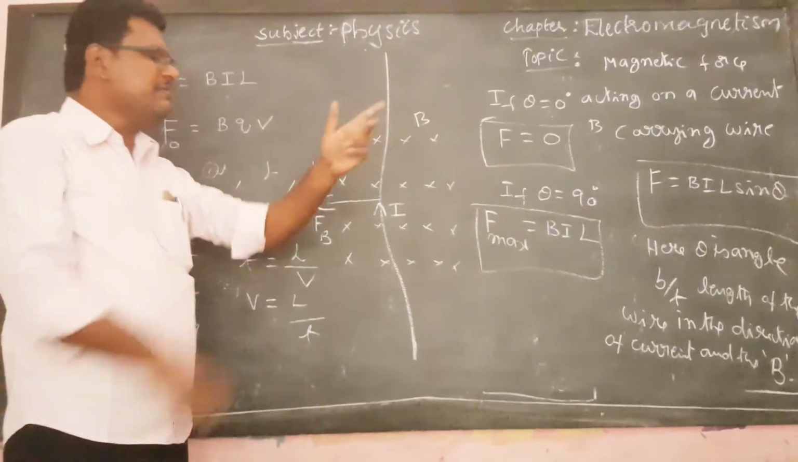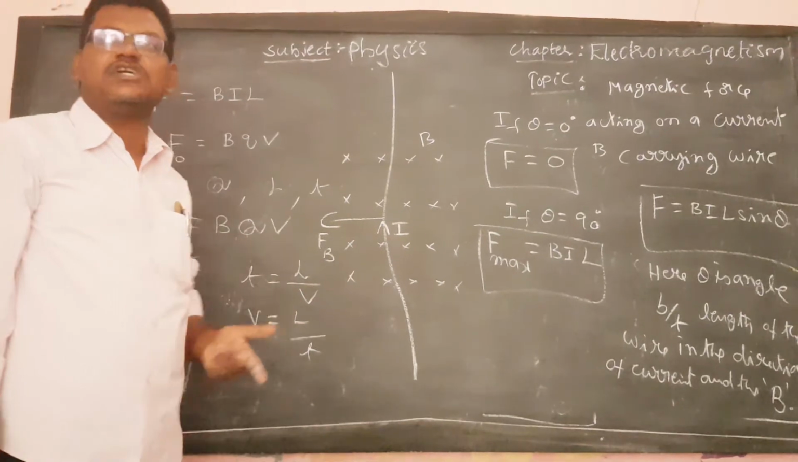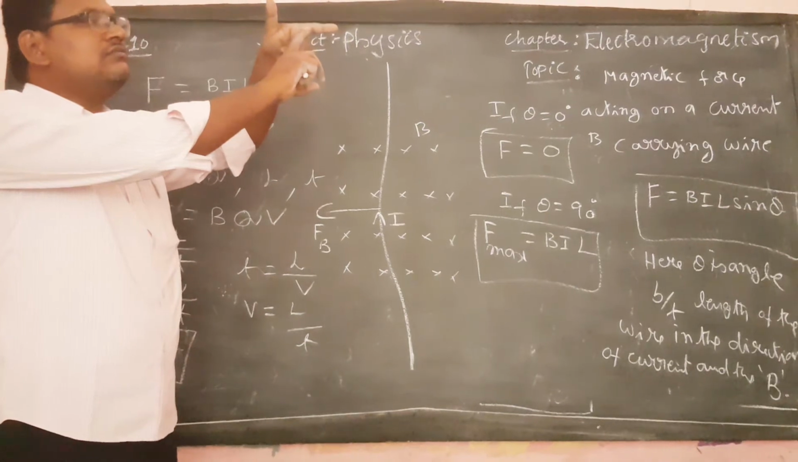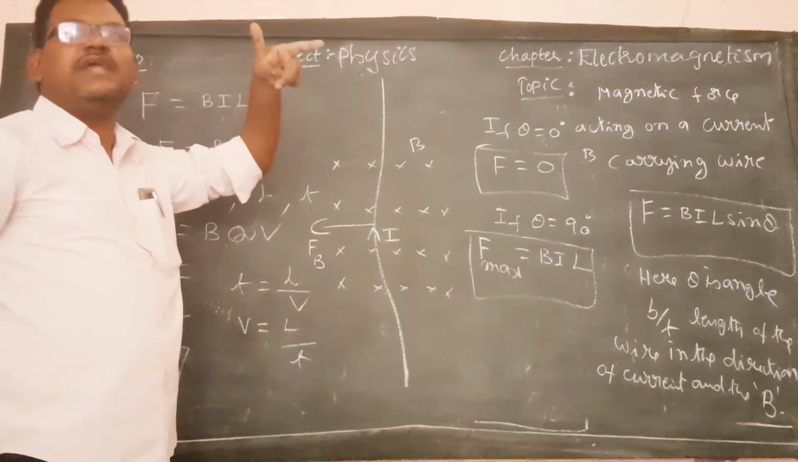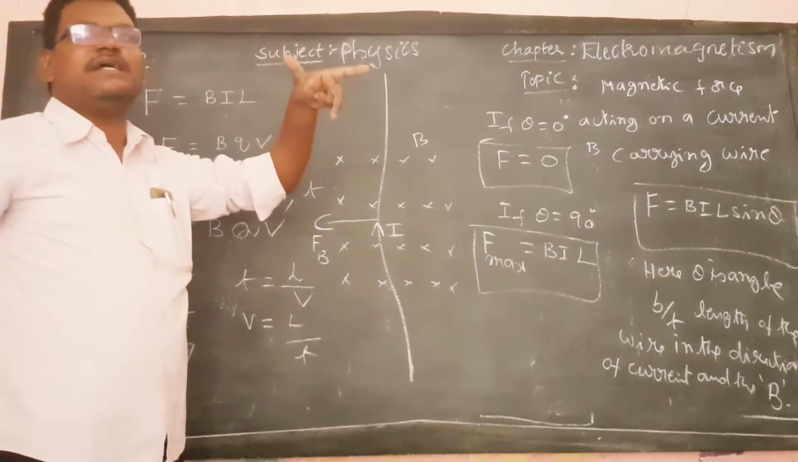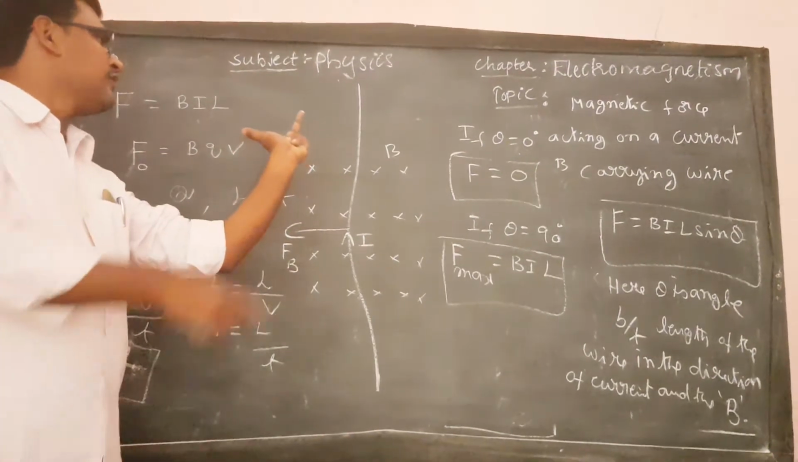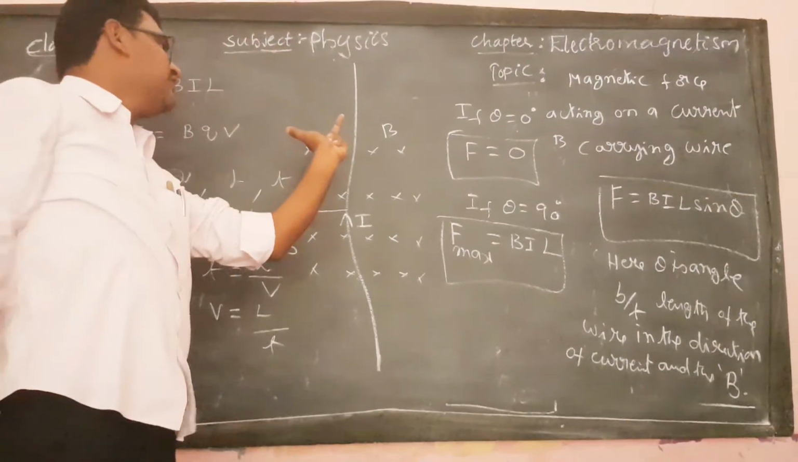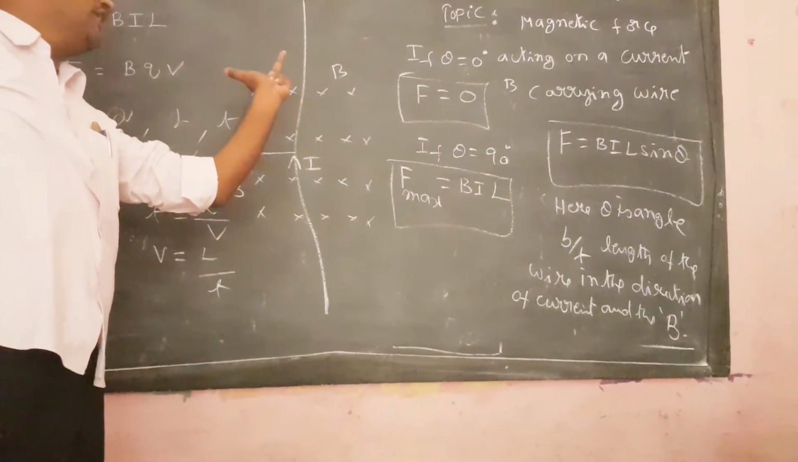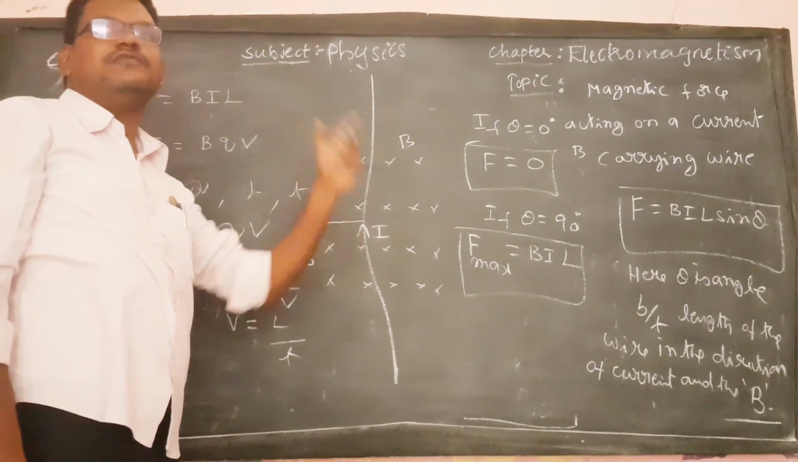With the help of Fleming's left hand rule, we can explain the direction of the magnetic force acting on a charged particle. In Fleming's left hand rule, we take the forefinger in the direction of the magnetic field, the middle finger in the direction of the current, and the thumb represents the direction of the magnetic force. Now see here, forefinger in the direction of magnetic field, middle finger in the direction of current, thumb representing the direction of magnetic force.